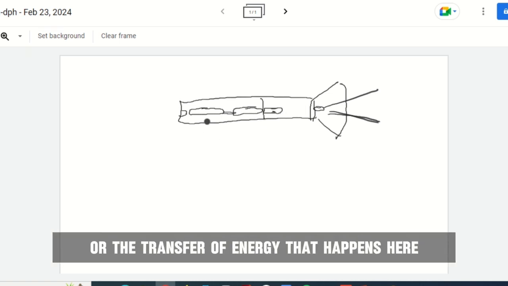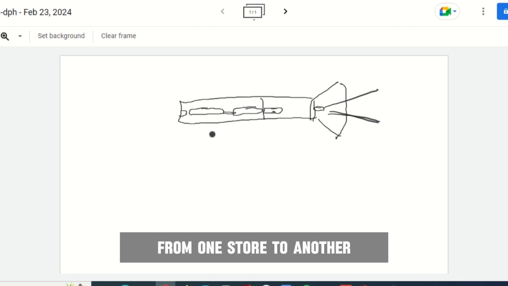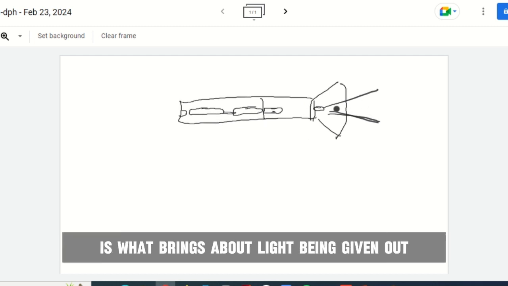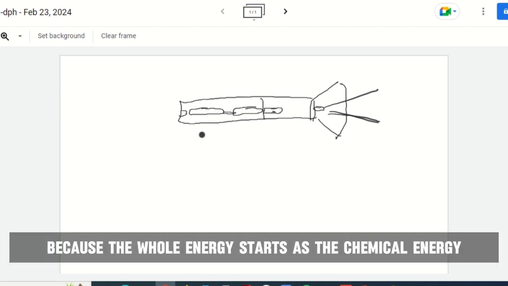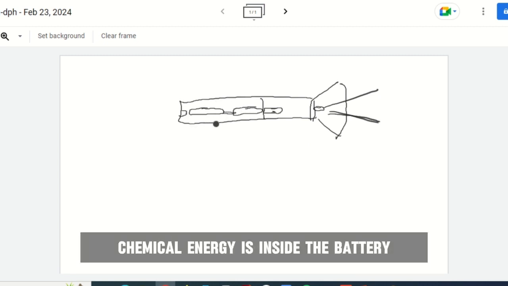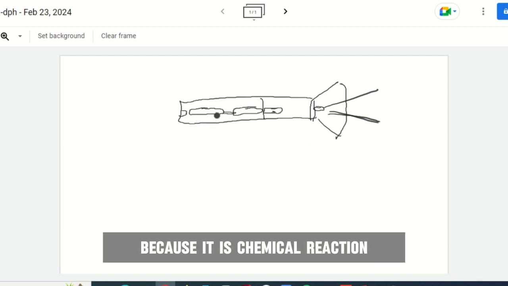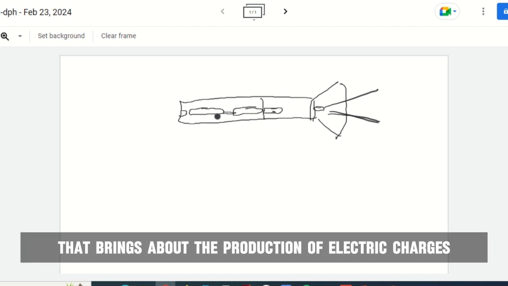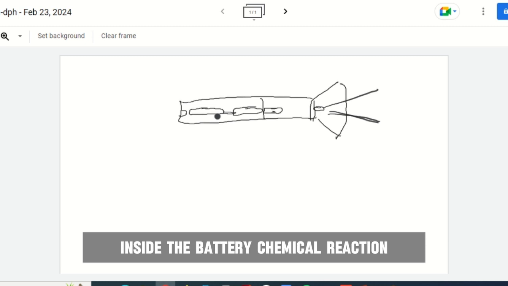All right, so let's say this is a flashlight that emits light, but the transfer of energy that happens here from one store to another is what brings about light being given out, because the whole energy starts as the chemical energy inside the battery. Chemical energy is inside the battery because it is a chemical reaction that brings about the production of electric charges inside the battery.